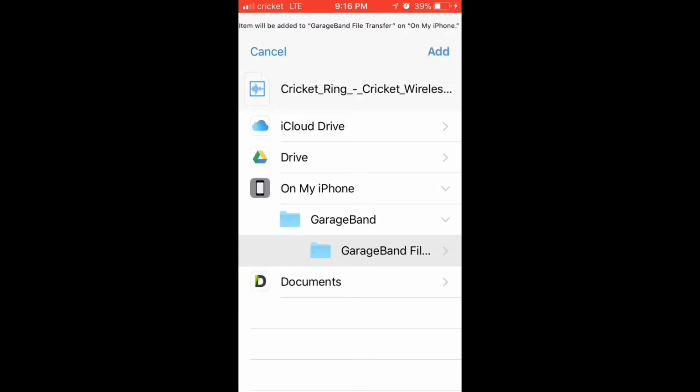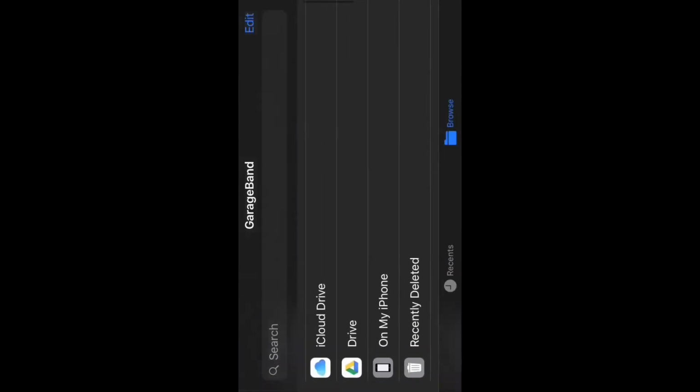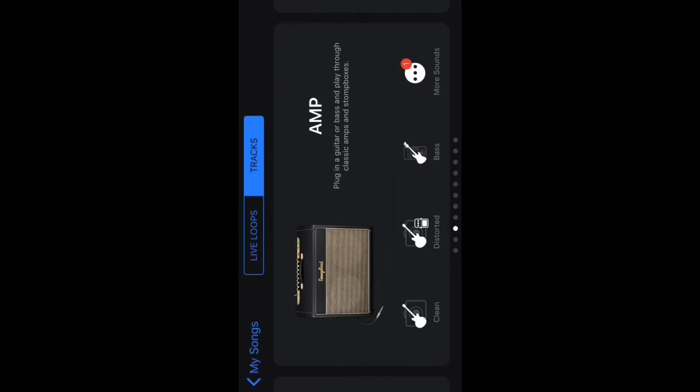Then click go. Now once that is done, go into GarageBand, and you're going to want to go into the little menu and click plus to start a new project. And you're going to want to record a new recording, so you're going to go into audio, the microphone.